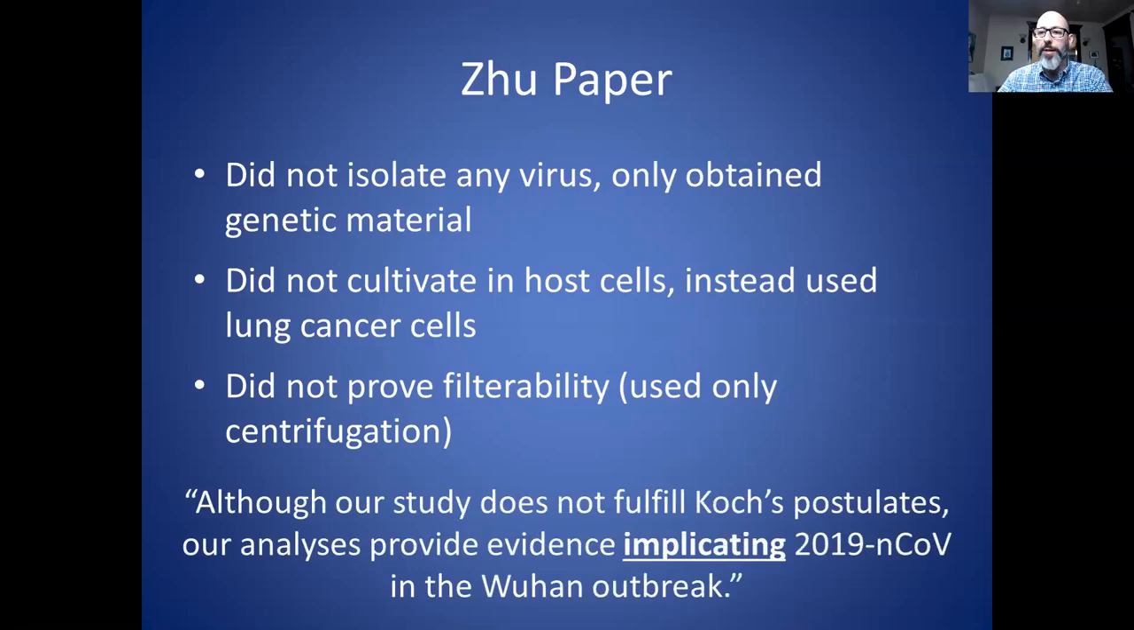And this is what they said in their conclusion. So once again, an honest author. Although our study does not fulfill Koch's postulates, so they acknowledge that outright, our analyses provide evidence implicating 2019-nCoV in the Wuhan outbreak. So we have association and we have implication. So this is nowhere near causation. This is preliminary findings that basically suggest that you need to do some more studies and actually apply the Rivers criteria if you want to prove causation.